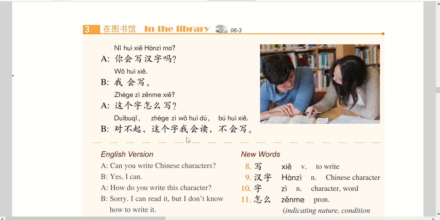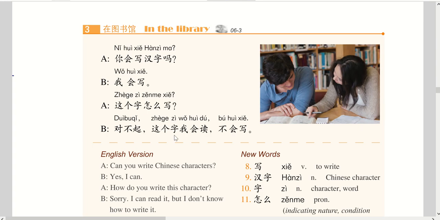So we read 这个字怎么写, 这个字我会读不会写. This is very relatable because sometimes we can read a character but can't write correctly.